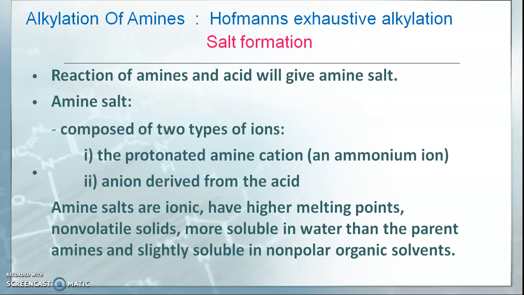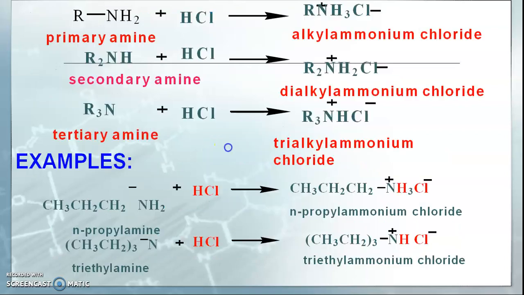First, we see the alkylation of amines. It is also known as the Hofmann's exhaustive alkylation or salt formation. In this reaction of amines, an acid will give the amine salt. The amine salts are composed of two types of ions: the protonated amine, which is a cation, and the anion derived from the acid. Amine salts are ionic, have higher melting points, are non-volatile solids, more soluble in water than the parent amines and slightly soluble in nonpolar organic solvents.